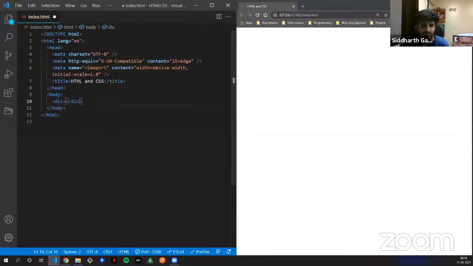Now what is a div element? Most tags in HTML serve a similar purpose: they give you a structure. A div is again a structure. I will come to a more theoretical part where I explain div a little more and discuss inline and block level elements in HTML. But for right now, I'm just using a div as a wrapper. Now what am I wrapping into it?